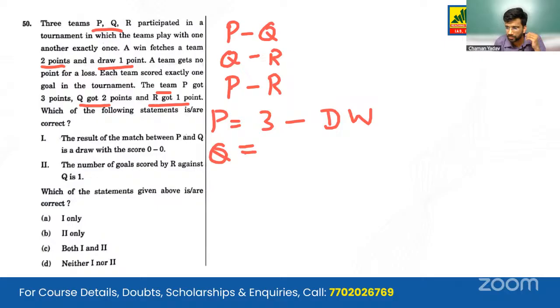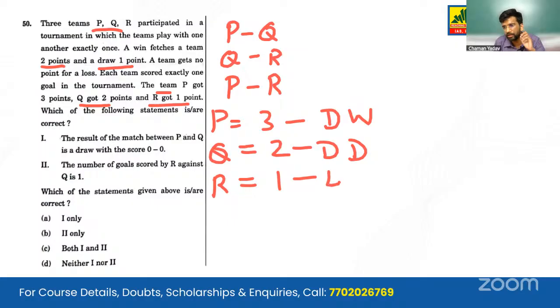Q, how can they get 2 points? Either they win 1 and lose 1, or they can play 2 draws. They get 1 point for a draw and the other point for the different draw. R gets only 1 point. So it is clear that it has lost 1 match and it has drawn its other match.